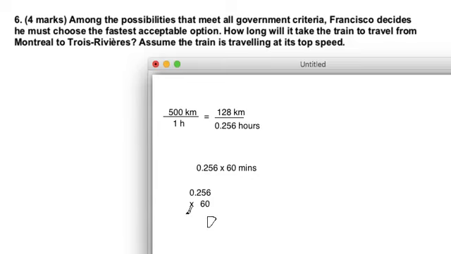These are all going to be zeros, right? 0.256 times 0. And then 6 times 6 is 36, so I'll write a 6 here and a 3 up there. 5 times 6 is 30, so I add that 3, I have 33. I put that there and I put a 3 up here. 2 times 6 is 12, add a 3 on is 15.